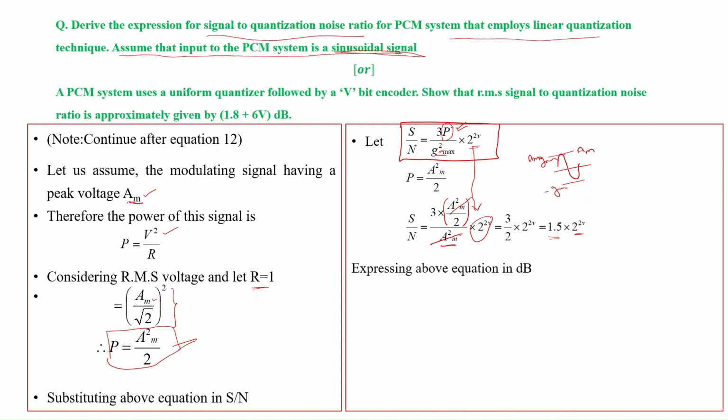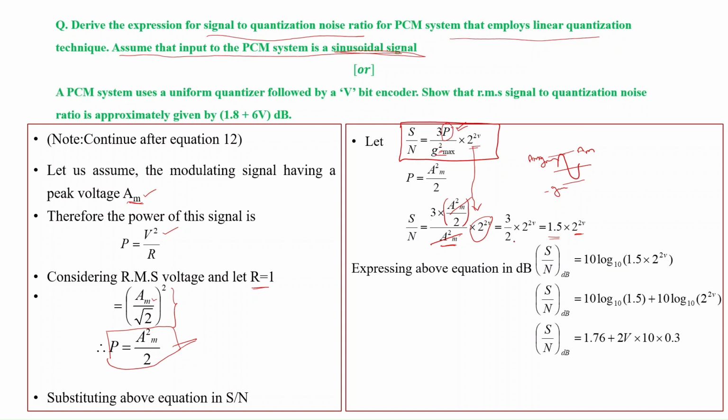Let us represent this in decibels. Whenever you want to represent in decibels, we take 10 log of the answer. So if I take 10 log of 1.5 into 2 to the power 2v, since log of a into b is log a plus log b, it is 10 log of 1.5 plus 10 log of 2 to the power 2v. 10 log of 1.5 is 1.76.